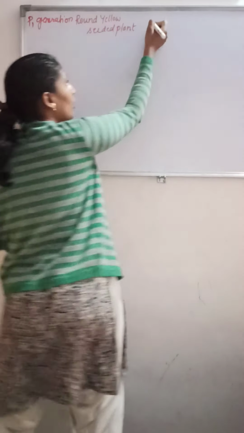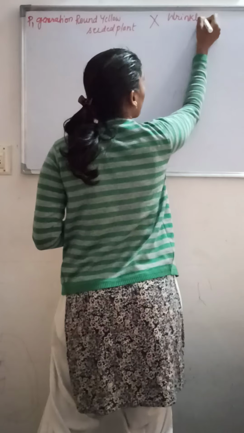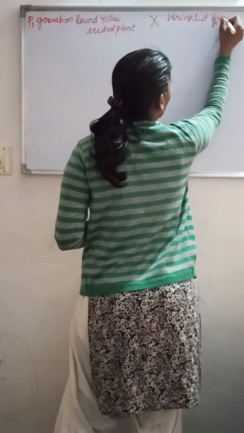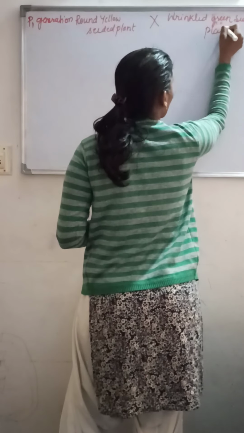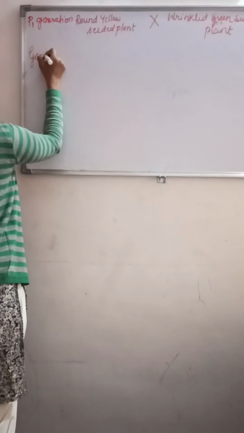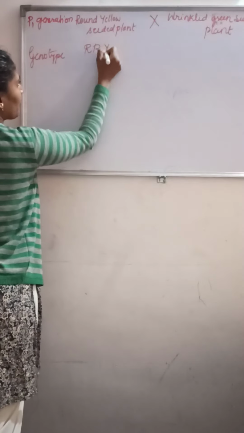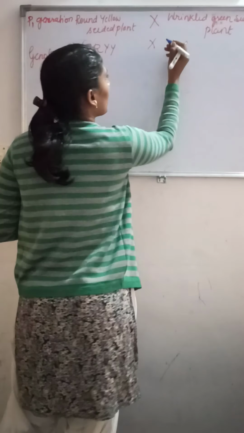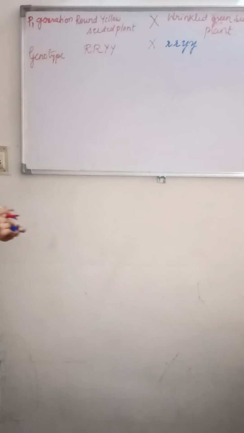What did he do? He crossed it with a wrinkled green seeded plant. Understood? So what will be the genotypes? This is capital R, capital R, capital Y, capital Y. It is crossed with small r, small r, small y and small y.